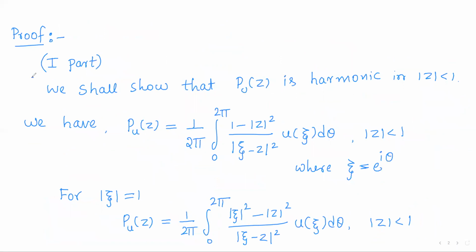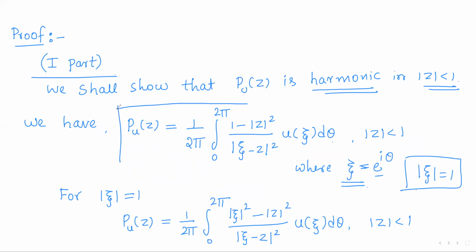Right? So in the first part, we shall show that P_u of z is harmonic in the disk mod z less than 1. Basically, what they have given, P_u of z is 1 by 2 pi integral 0 to 2 pi of (1 minus modulus of z square) by (modulus of xi minus z whole square) u of xi d theta, where xi is varying over the unit circle.